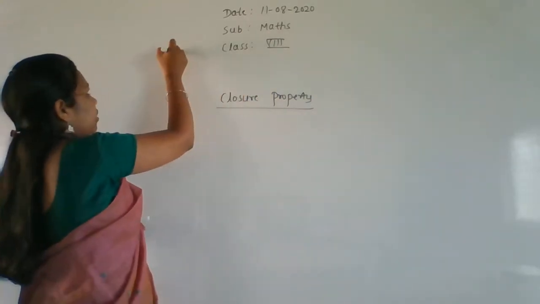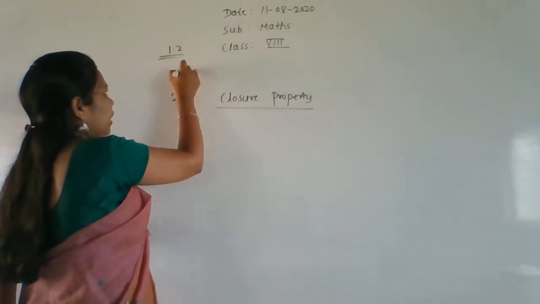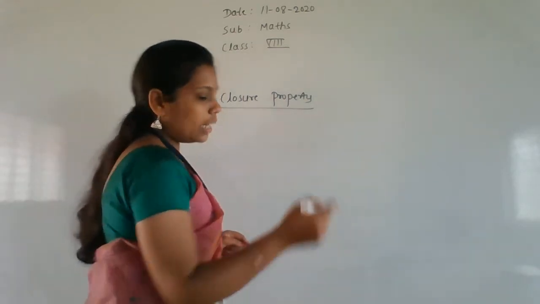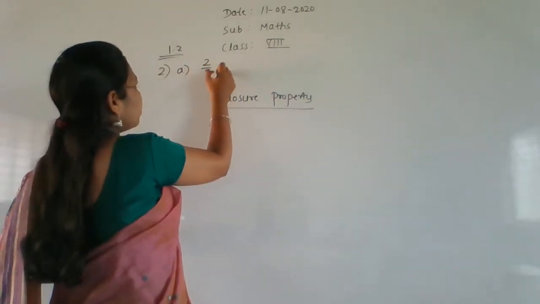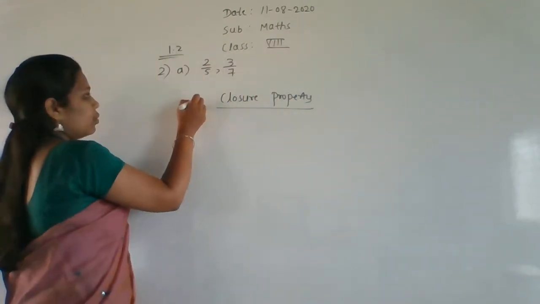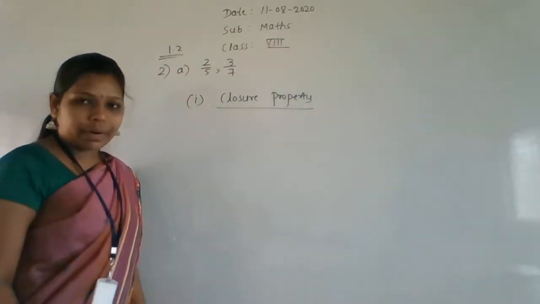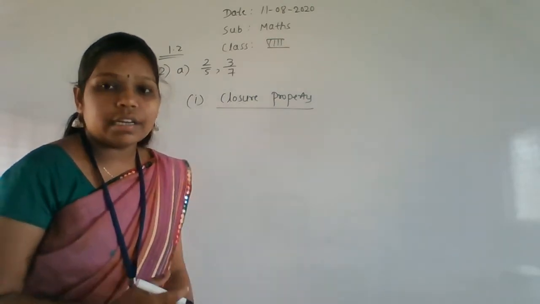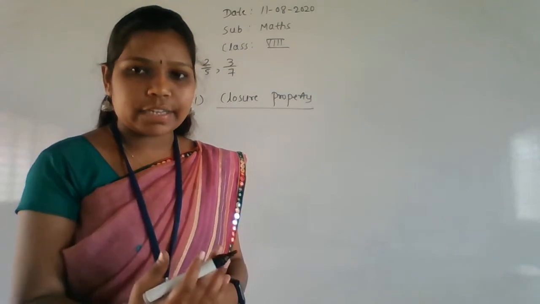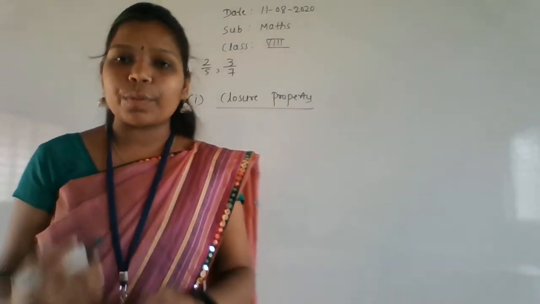So I'll write here, this is 1.2, and the question A, and here is the second, that is 2 by 5 and 3 by 7, right? Okay, fine. So the first question is the closure property. What does the closure property say? If you multiply any two rational numbers, the answer will always be a rational number. That is our closure property.